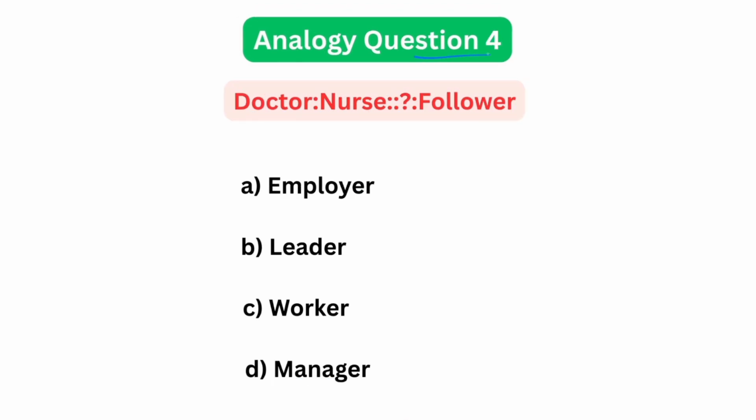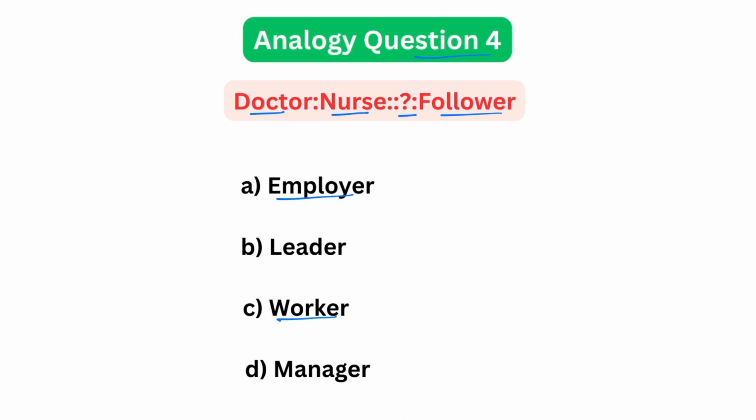Let's solve analogy question 4, which was asked in the Bank PO exam 1996. The question is doctor is to nurse as question mark is to follower. Options are employer, leader, worker, manager. Let's look at the relationships.